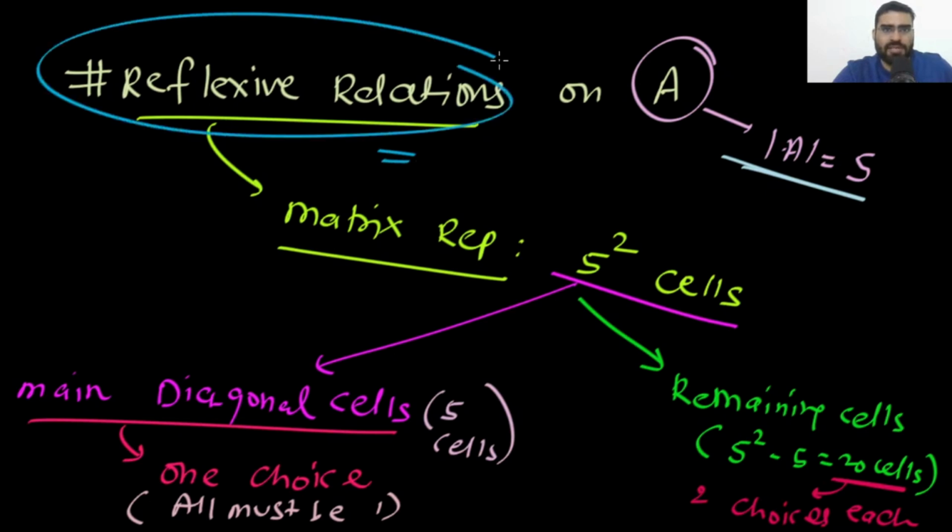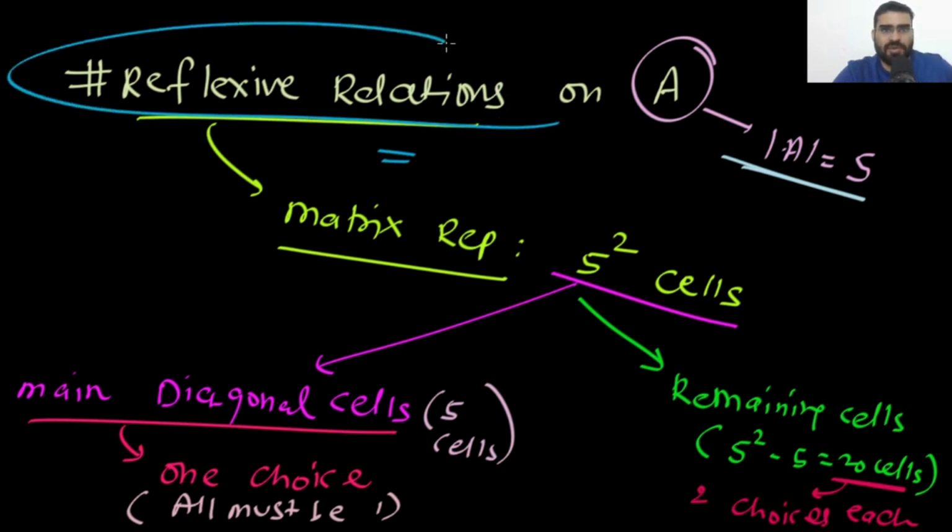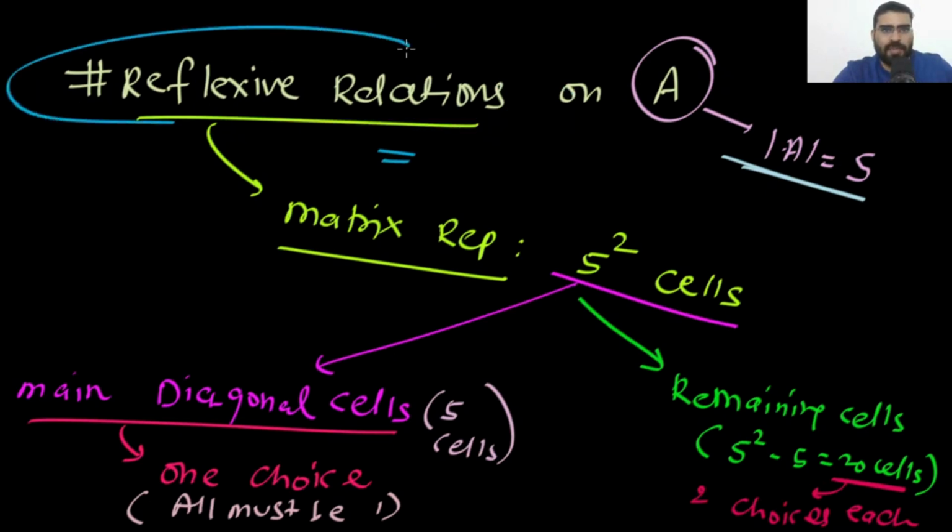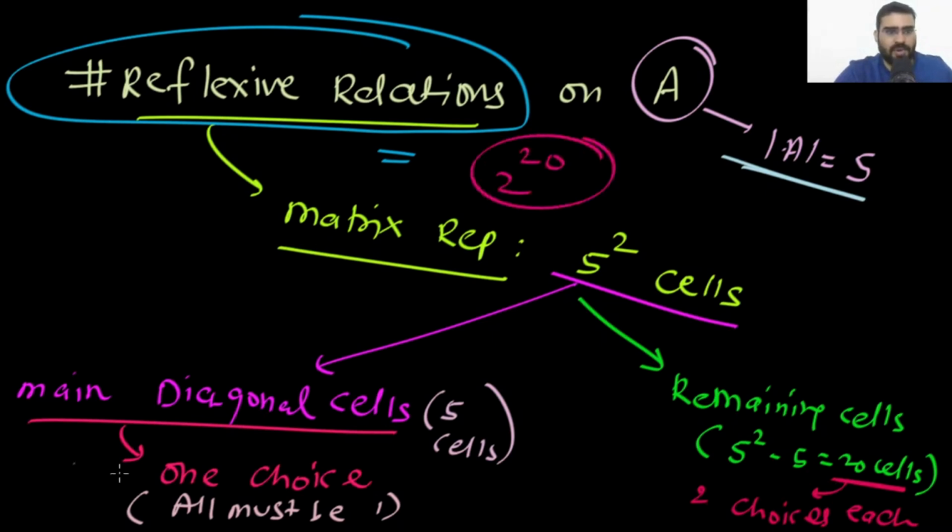the number of reflexive relations. So how many reflexive relations will be there? For the main diagonal, you have 5 cells. For them, you have one choice. For the remaining 20 cells, you have two choices. So the answer will be 2 power 20. This will be your answer.